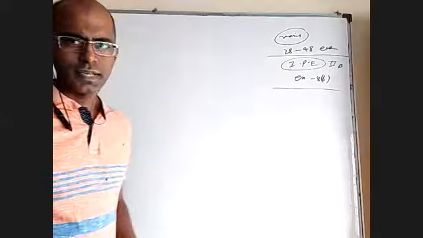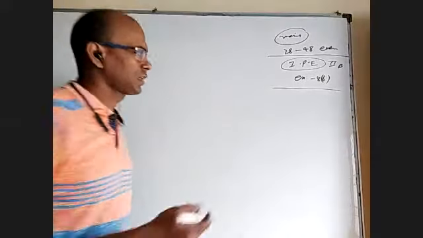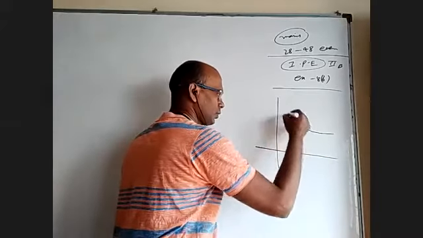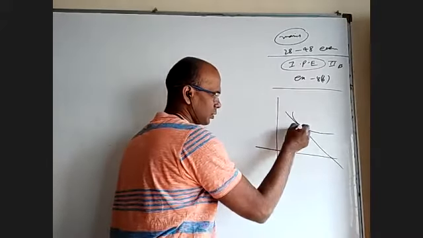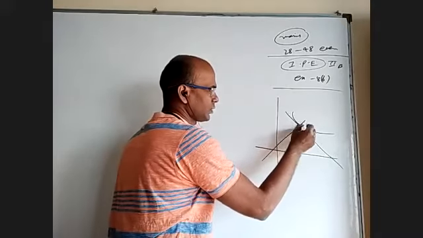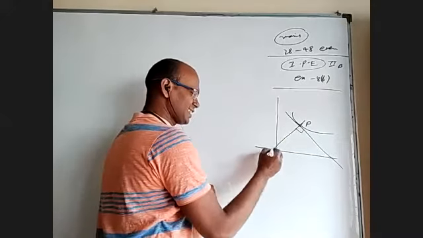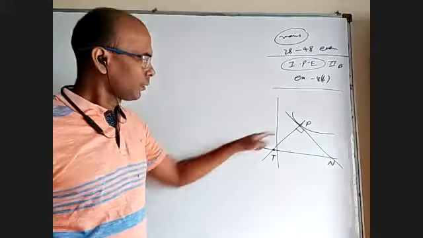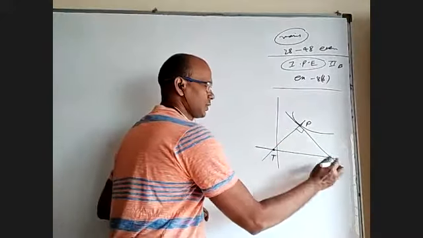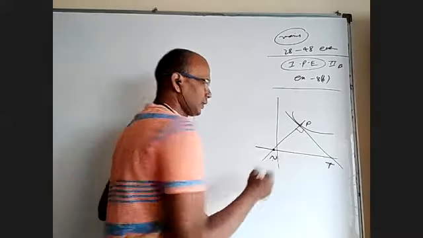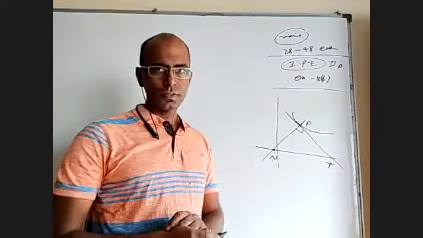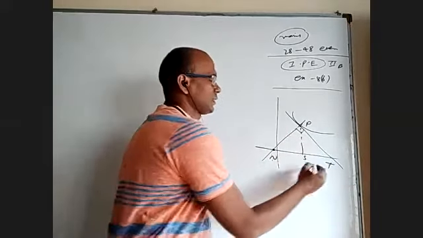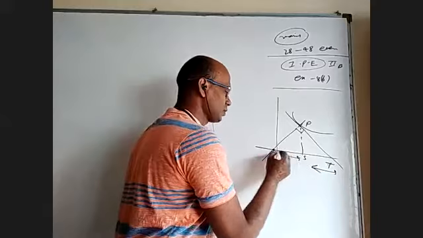Okay, first year in tangents and normals chapter, we might learn something. If you take a curve and draw a tangent and draw the normal, if this point is P, if the tangent meets x-axis at T and the normal meets x-axis at N, sorry, reverse, this is tangent. This PT is called length of tangent, PN is called length of normal, and if foot of that is S, this is called subtangent and this is called subnormal.